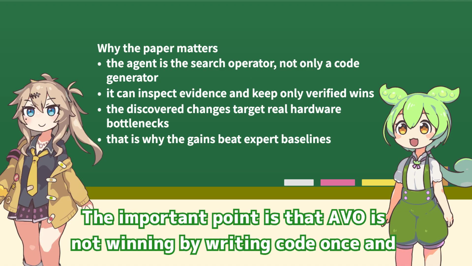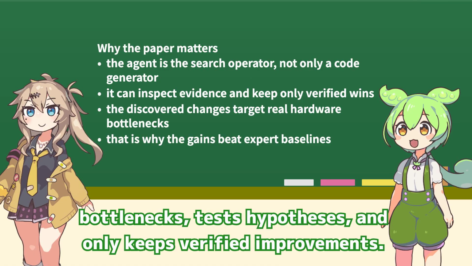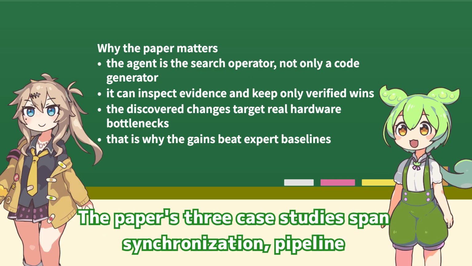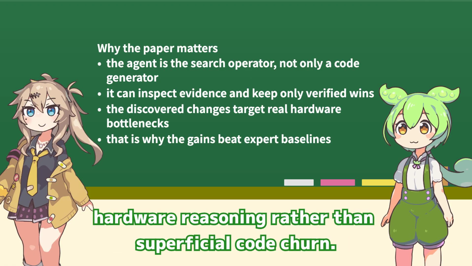The important point is that AVO is not winning by writing code once and hoping for the best. It reads documentation, profiles bottlenecks, tests hypotheses, and only keeps verified improvements. The paper's 3 case studies span synchronization, pipeline scheduling, and register allocation, so the evidence points to real hardware reasoning rather than superficial code churn.